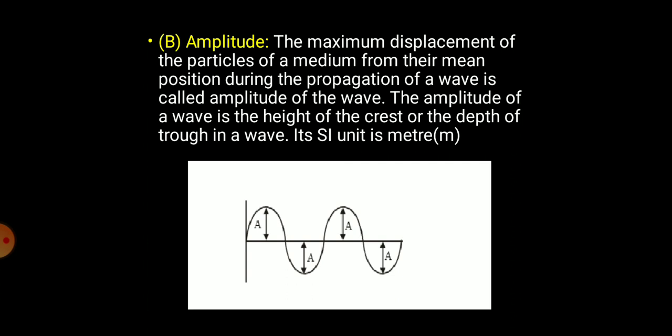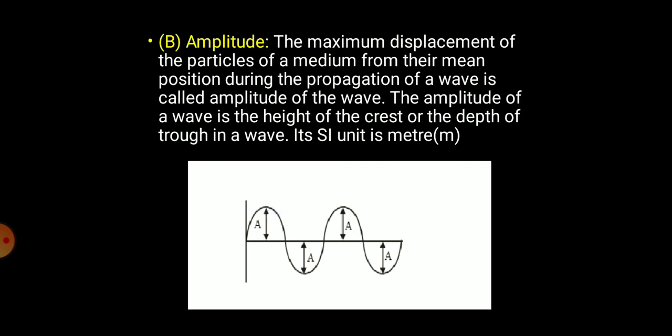In the similar manner, distance from mean position till this portion is considered as amplitude. Same here also. Now, the amplitude of a wave is the height of the crest or the depth of a wave. Previously, I told this portion, since we are talking about transverse wave, it would be considered as a crest.